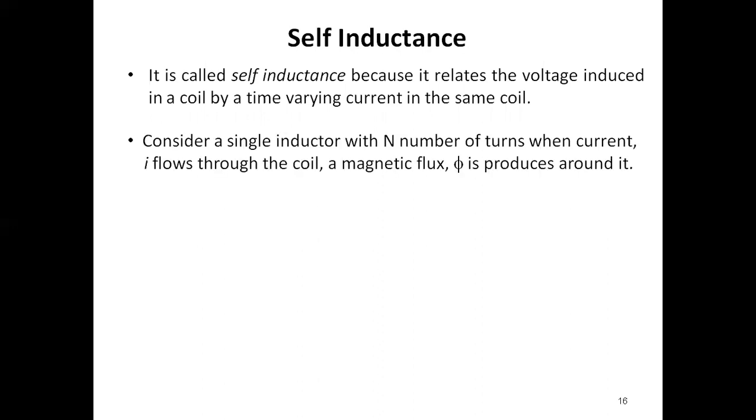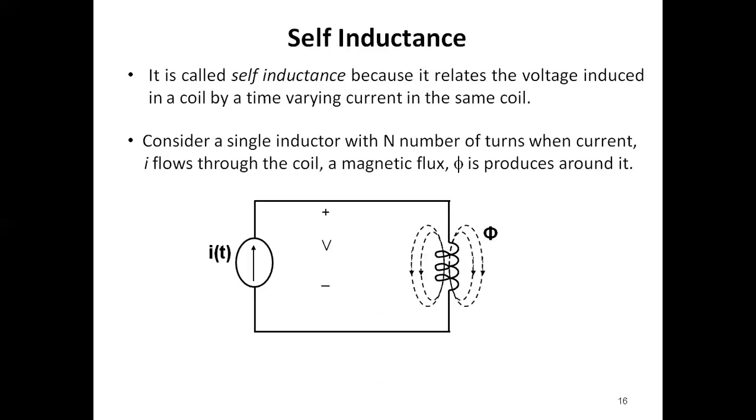Consider a single inductor with N turns. When current flows through that coil, magnetic flux phi is produced around it. You know that a magnetic field is created in the coil, so for visibility we denote the magnetic flux by phi.